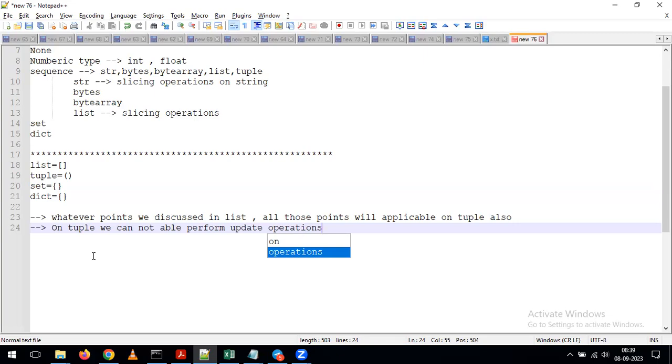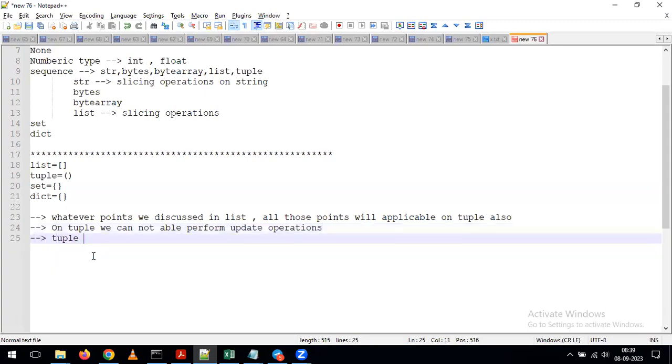So indirectly, I'm just telling, a tuple is a kind of read-only list. If we cannot perform any kind of update operations, indirectly we can call it a tuple. Don't take the definition of tuple like this only. As part of defining the tuple, we use normal brackets, and once we create the tuple, we cannot perform any updates or modifications. That's the reason we indirectly call a tuple a read-only list. Okay, let's see one example.